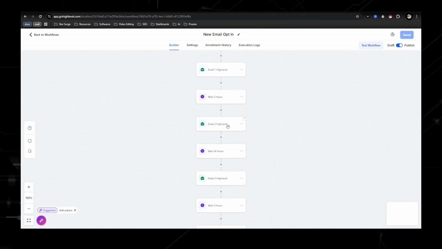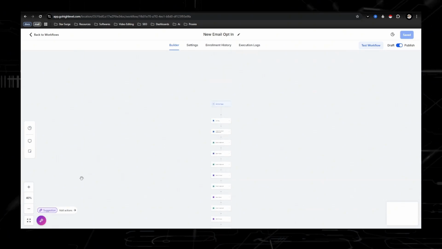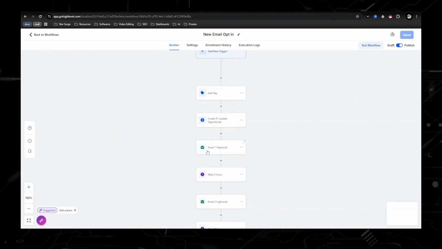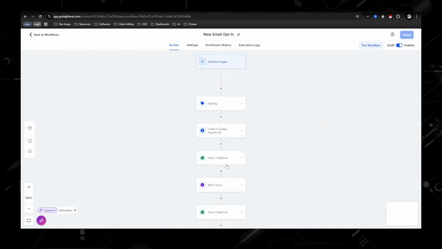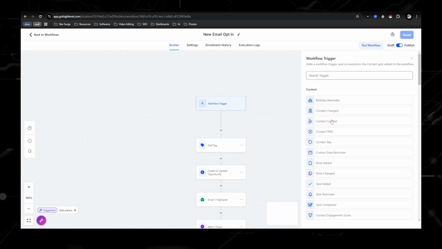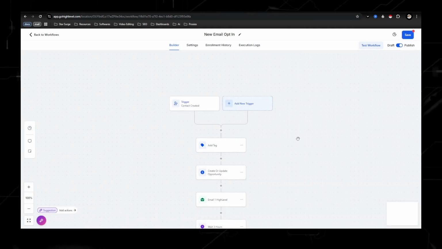And this one has, I want to say like 60 emails already scheduled out for you guys. And all you need to do is just go in here, add a trigger. Now it could be something like contact created. So that means every time a contact is created, they get imported into this funnel.